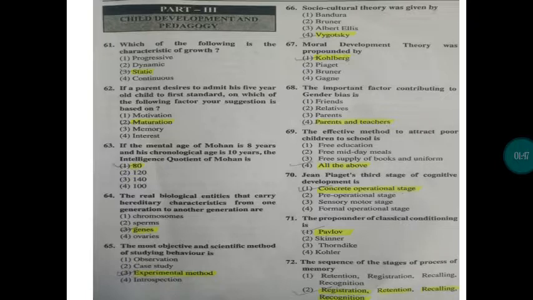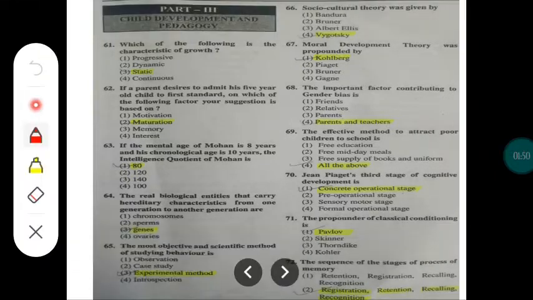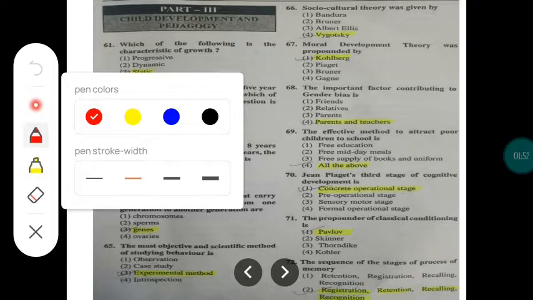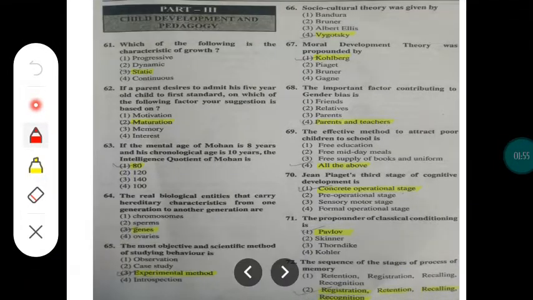Question number 64 is, the real biological entities that carry hereditary characteristics from one generation to another generation are. So here you have to discuss what are the things that are transferring from one generation to another, which are the genes. As you know, you might have studied in biology that the things which are transferred from one generation to another are the genes. So the correct option here is the gene, right?